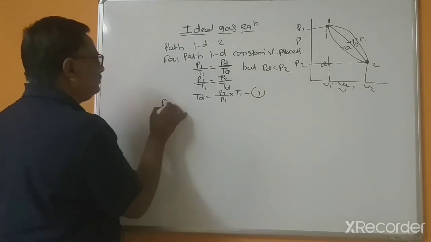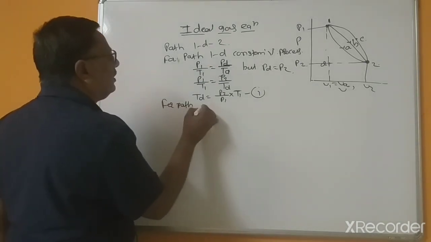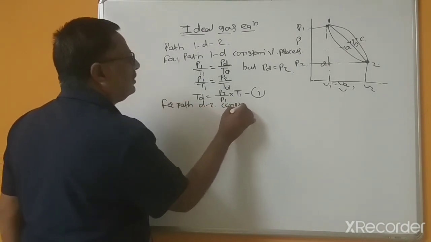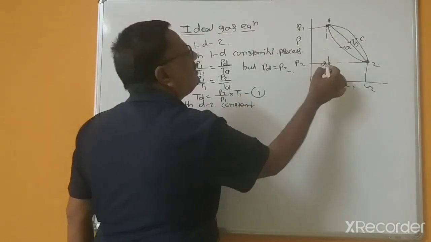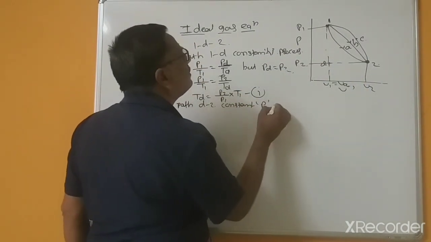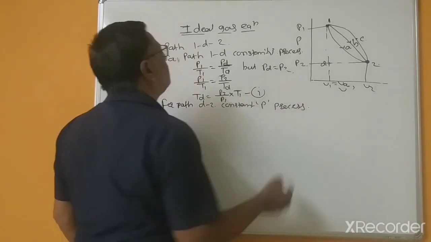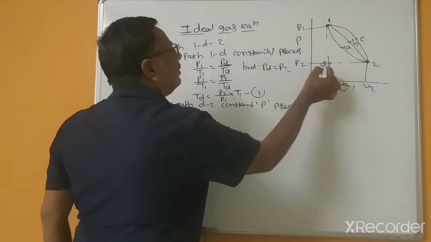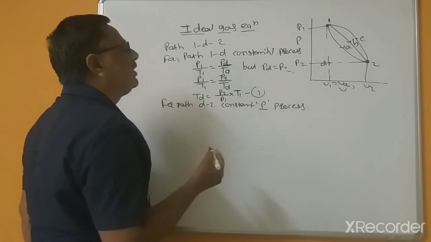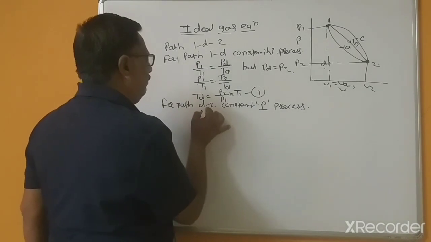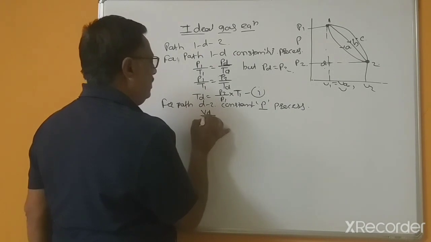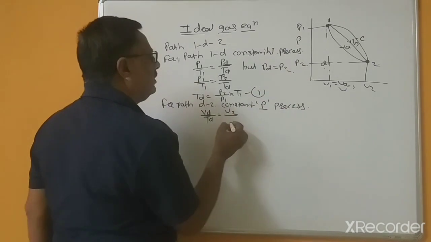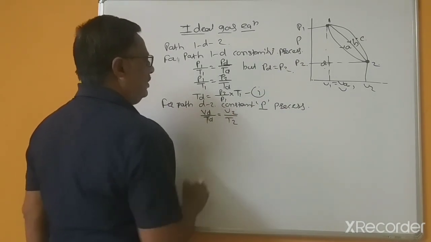Now for path D to 2, this is a constant pressure process. So here you can write VD divided by TD equal to V2 divided by T2.